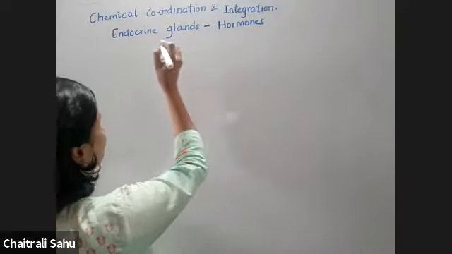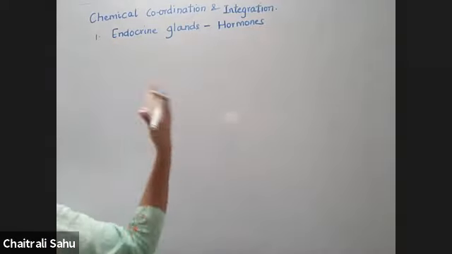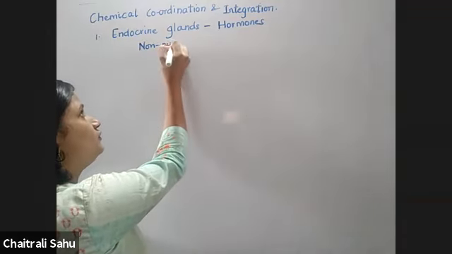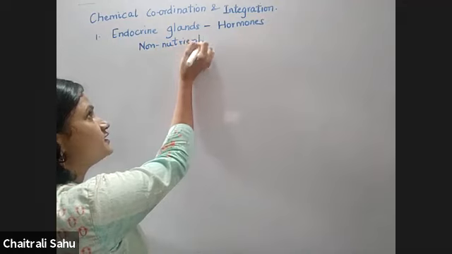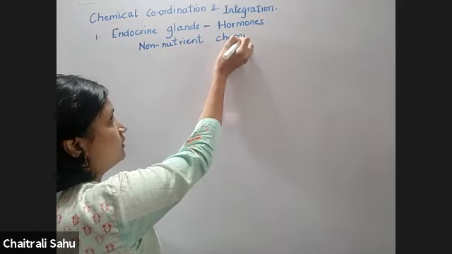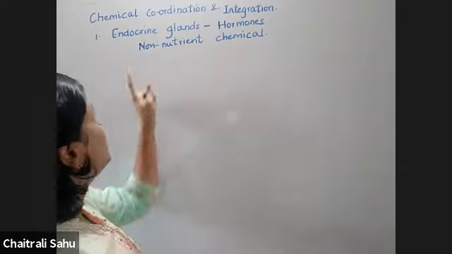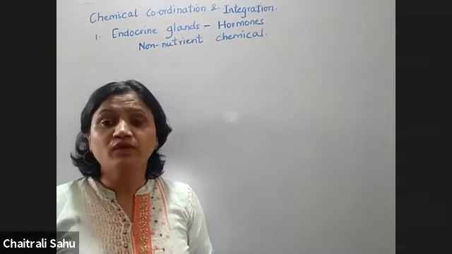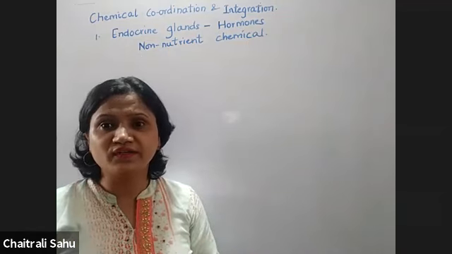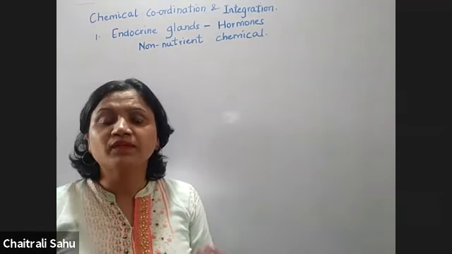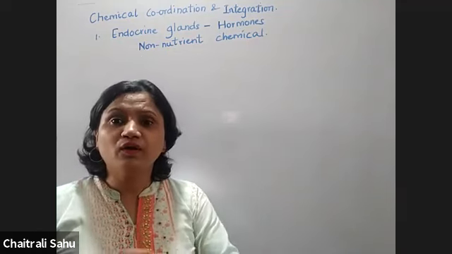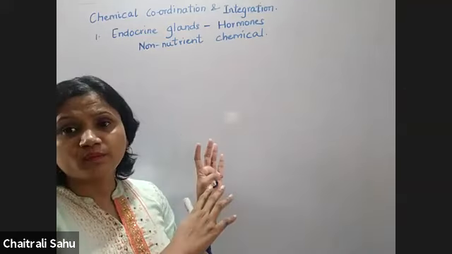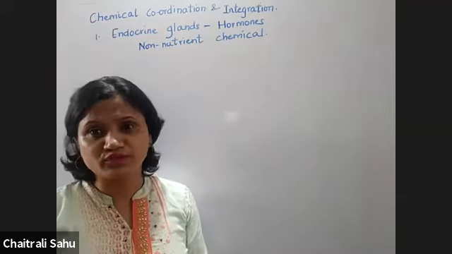Now, these hormones, that's the first part of our topic today. What are these hormones? If we go by the textbook, it says these are non-nutrient chemicals. Non-nutrient means that it is not going to provide us any form of nutrition. For example, if we take in glucose, it provides nutrition. If we take in iron or any mineral element, it is going to be a part of our nutrition. But hormones are not going to contribute to any nutrition of our body.